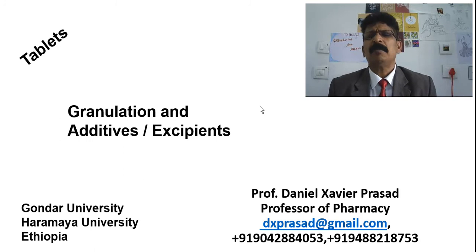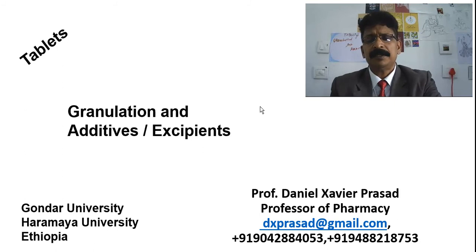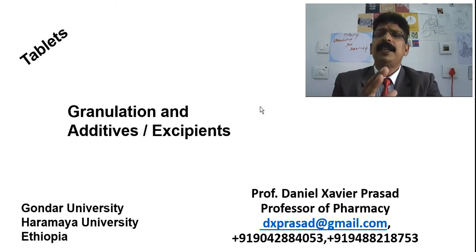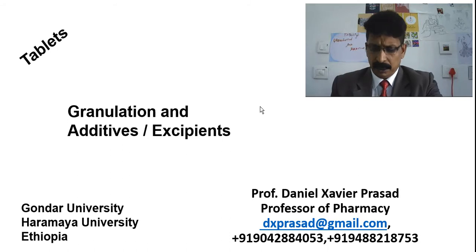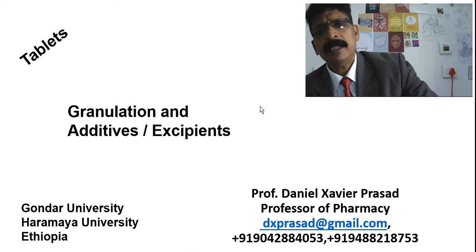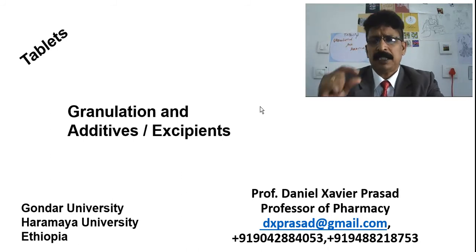Still there are many advanced techniques, but I have just given some idea of the basics for the degree level. And today we are going to discuss granulation and additives, because we have to know why we need granulation for any type of compression of tablets, and how granulation plays an important role in giving compaction of a tablet.